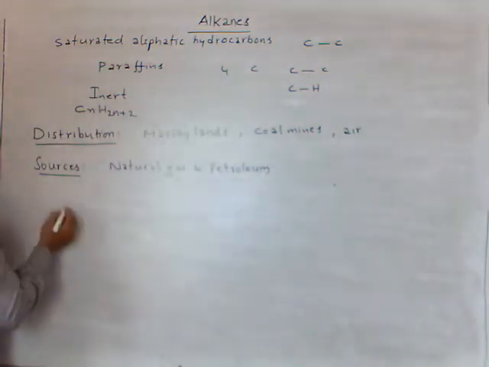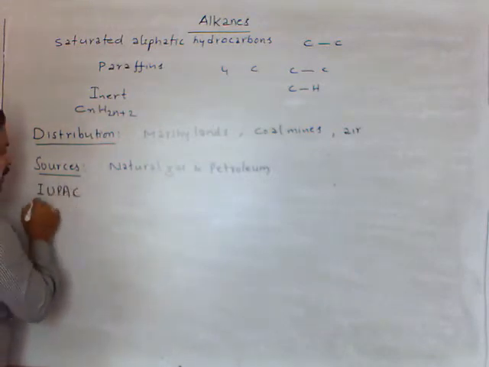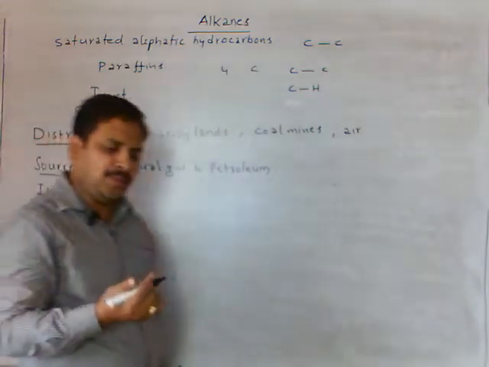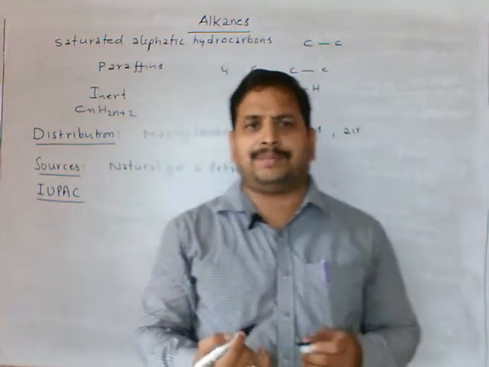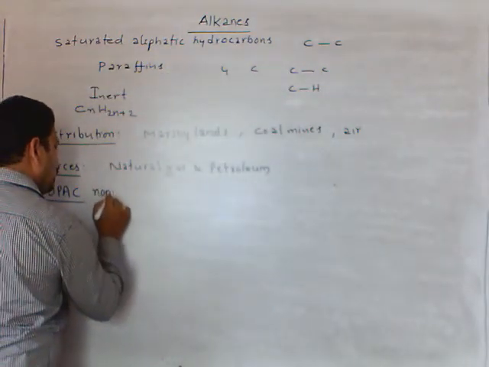Next, IUPAC nomenclature. IUPAC means International Union of Pure and Applied Chemistry. See here, IUPAC nomenclature.